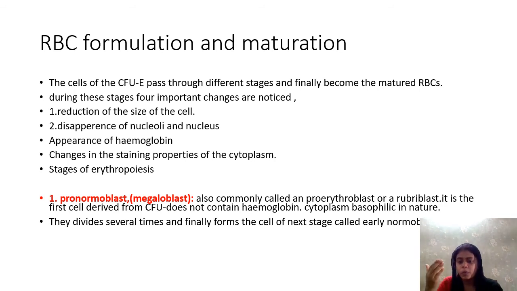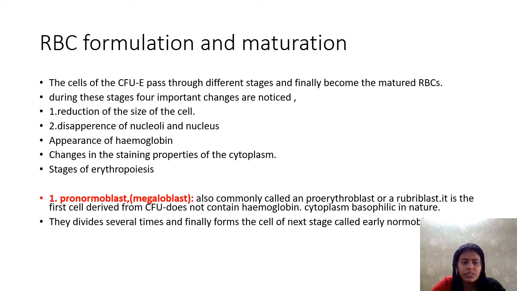Appearance of the hemoglobin, nucleus and nucleolus disappears, but appearance of the hemoglobin occurs, and changes in the staining properties of the cytoplasm. These are the important changes which occur during the maturation of the RBC.